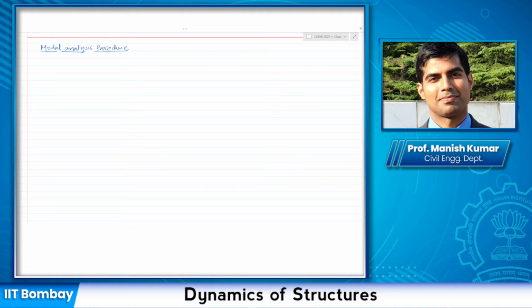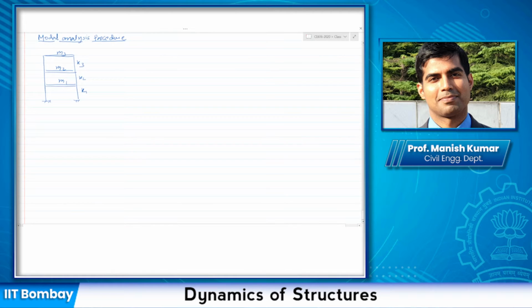So let us consider a 3-story building. This 3-story building has masses at each level, M1, M2 and M3, and the story stiffnesses K1, K2 and K3.